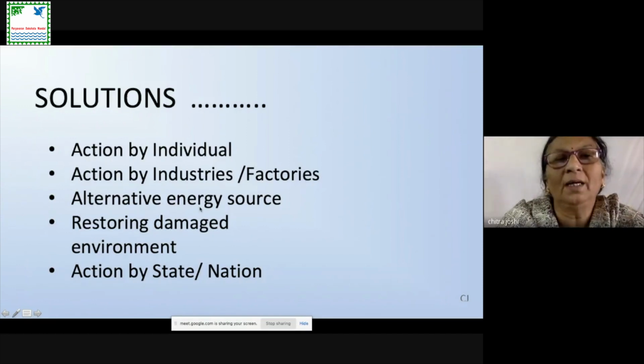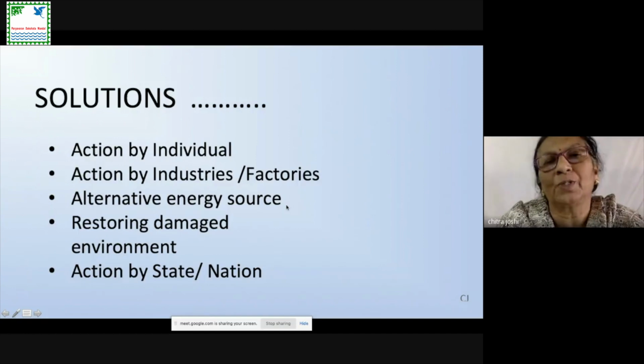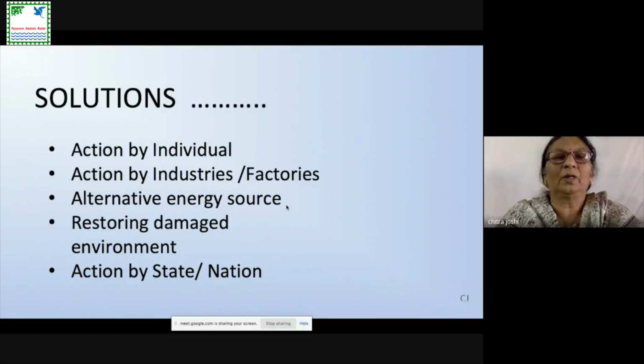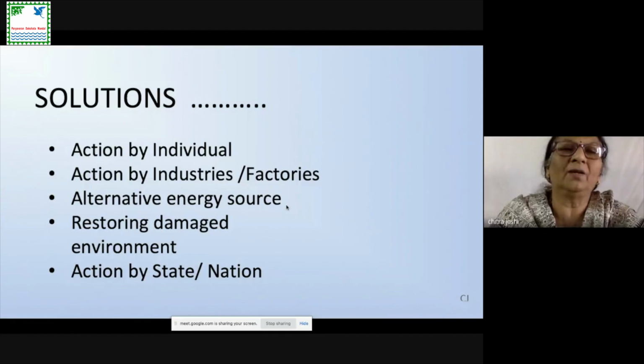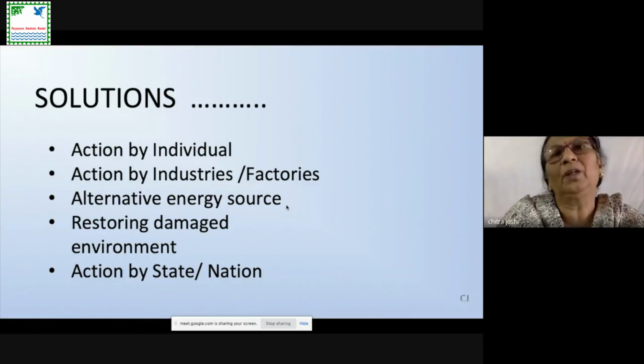Now, alternative energy sources. For electricity we are making use of fossil fuel, like burning of carbon. Instead of burning carbon, we can make use of hydroelectricity. We can use geothermal electricity. We can make use of nuclear electricity or tidal electricity. So using all these alternative energies, electricity can be produced. We have to think about that to produce electricity.